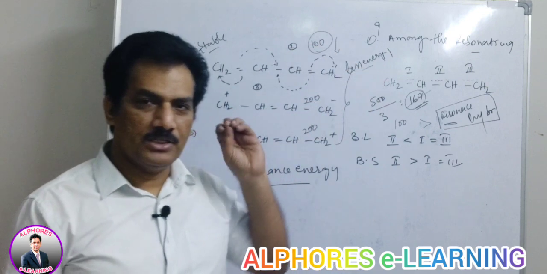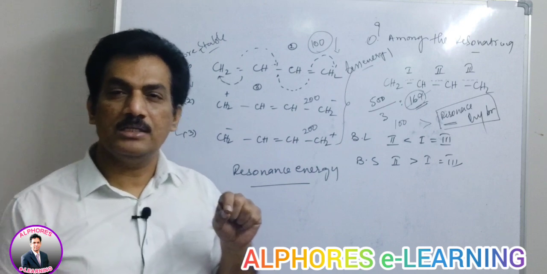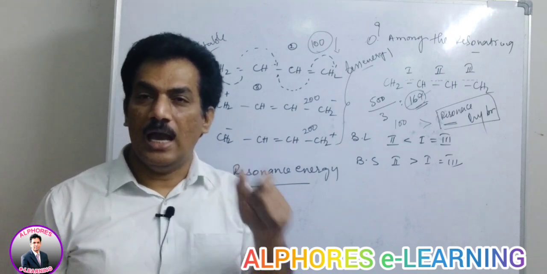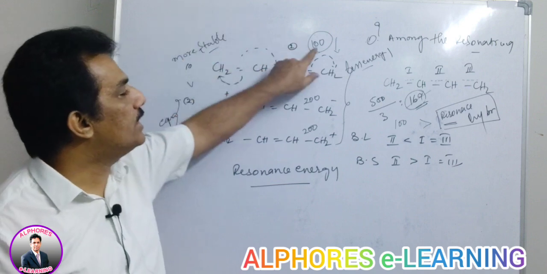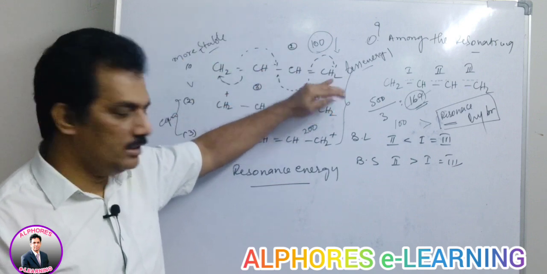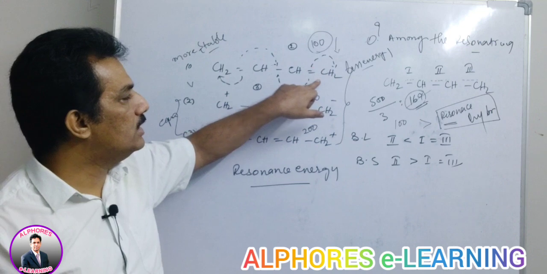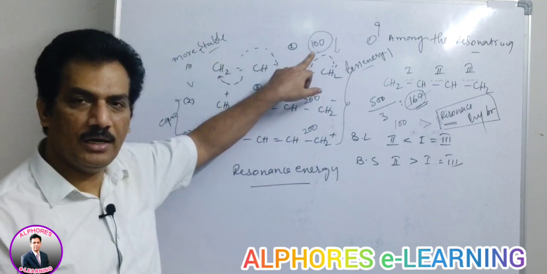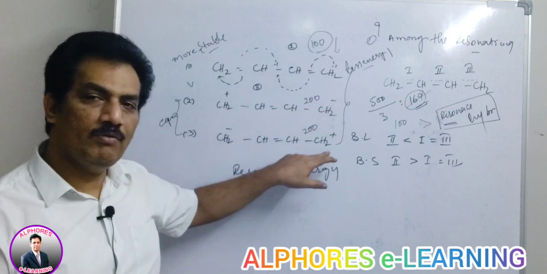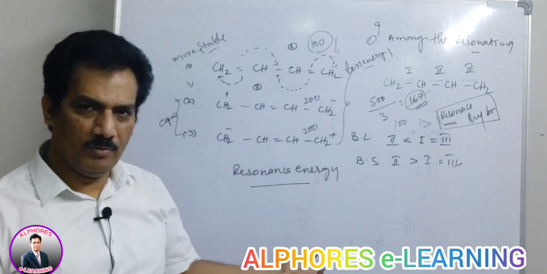The energy of the resonance hybrid is always less than the energy of the more stable or least energy canonical form. Here, the least energy form, that is the more stable form, has energy 100, and the remaining two have 200, that is more than 100.